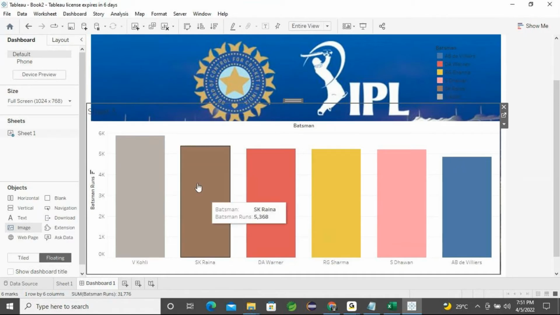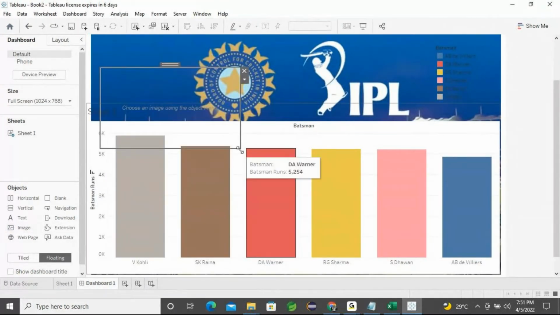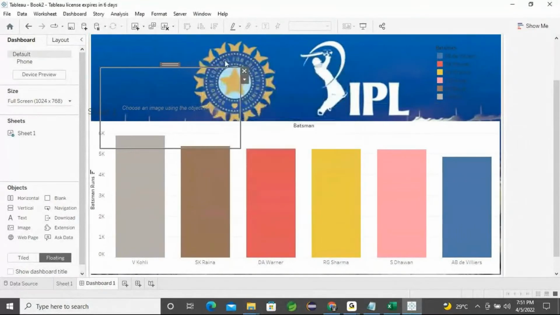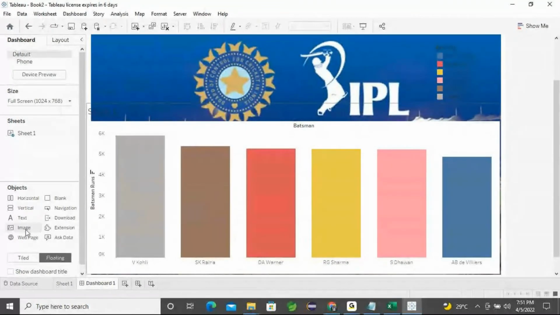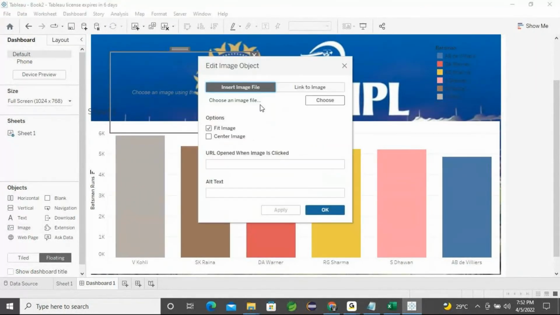So now from here there is one more image, right? Drag the image and place it here above Virat Kohli. Are you listening? So what I'm doing is, first I applied the background, then our chart is applied, and I'm taking the image and pushing it into that particular location, and I'll customize later.